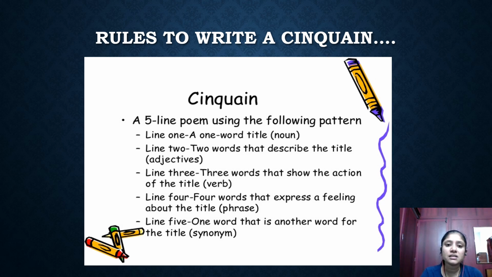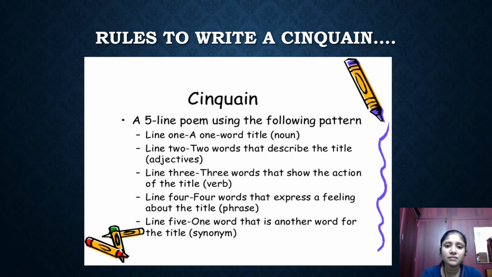The second line, you need to include 2 words that describe the noun. So if you have included cat as a title, if you are going to write a poem about the cat, you can write cat as a title, and the second line needs 2 adjectives that describe the cat. Now 2 adjectives can be fluffy, furry, that's your choice. You can give whatever adjectives you want to describe your cat.